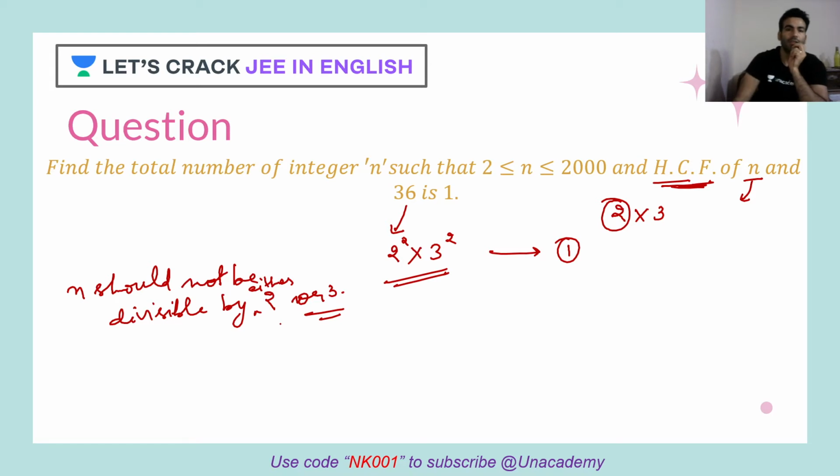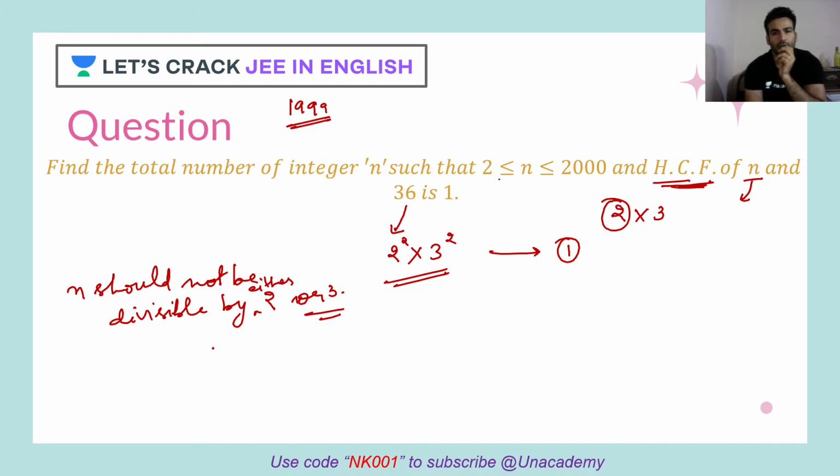So now let's do one thing. Let's take out those numbers which are divisible by 2 and 3. How will I do that? Very simple: if I take numbers starting from 2 to 2000, how many numbers are there? Yes, there are 1,999 numbers.